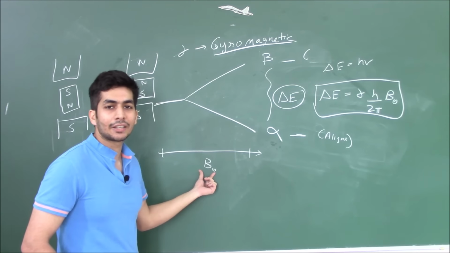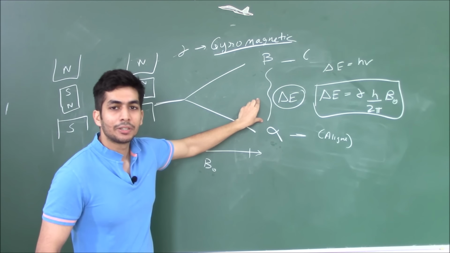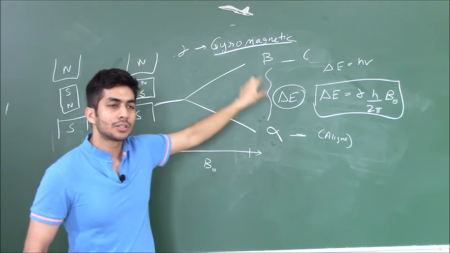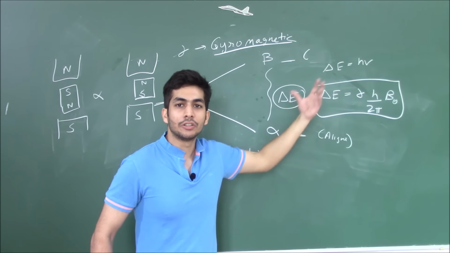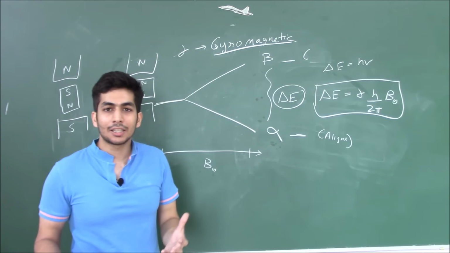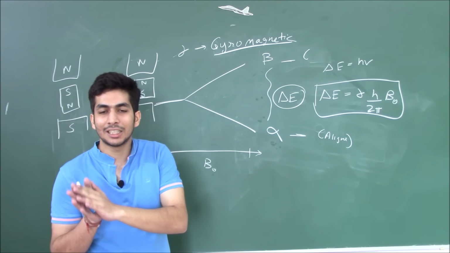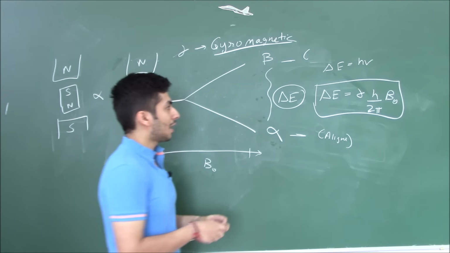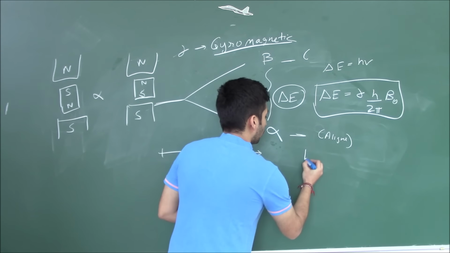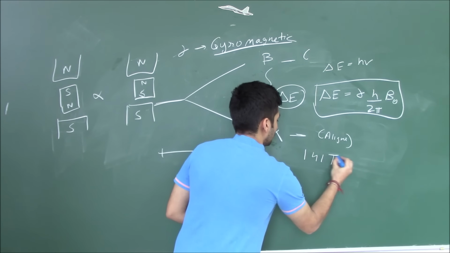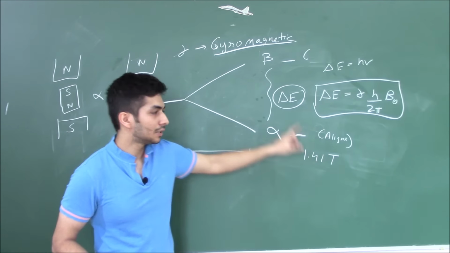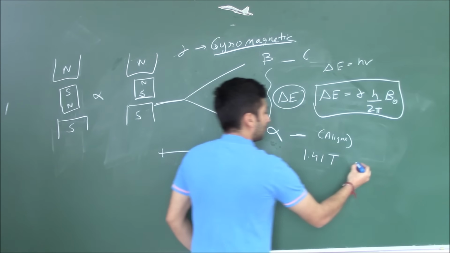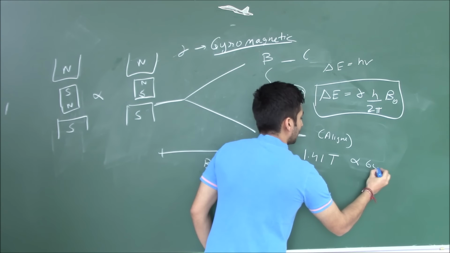If you increase the magnetic field, the energy gap increases. If the energy gap increases, in order to carry out the resonance, you'll have to provide a higher energy frequency source. So automatically, if we are doing a 60 megahertz NMR instrument, we require a magnetic field of 1.41 Tesla. What I mean is, if we are applying a magnetic field of 1.41 Tesla, this energy gap can be fulfilled by an instrument of 60 megahertz.